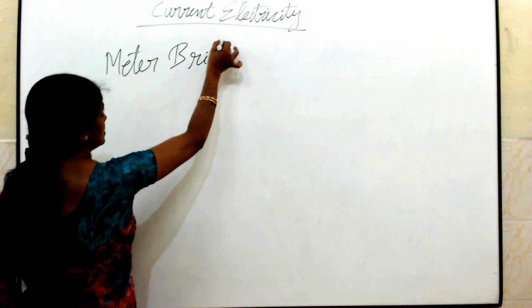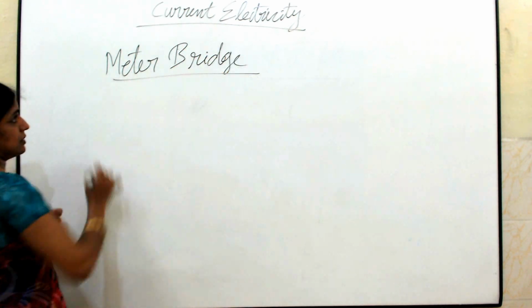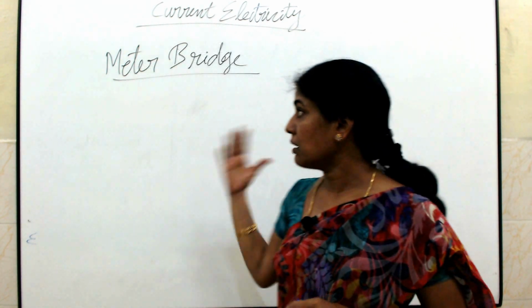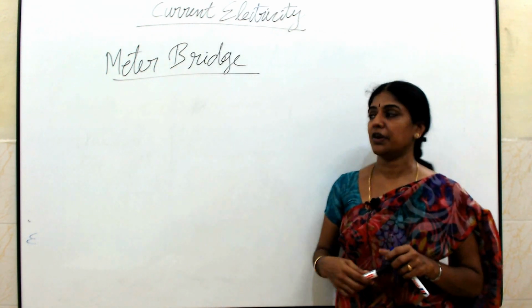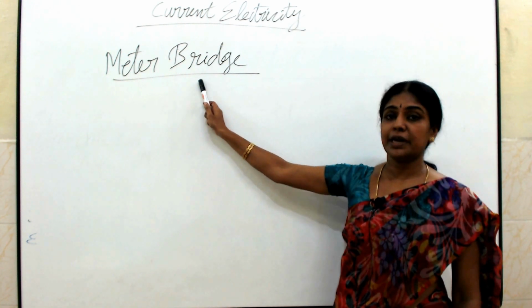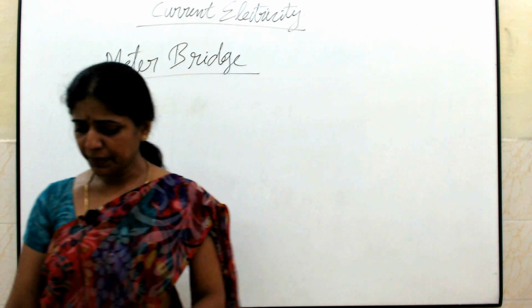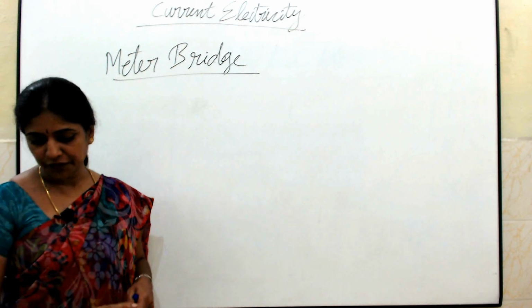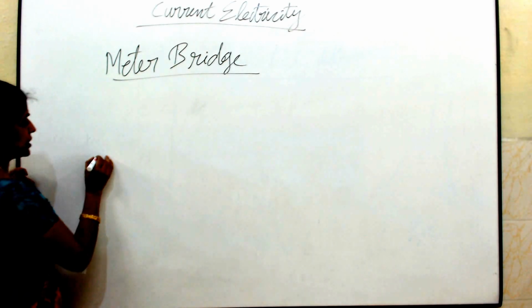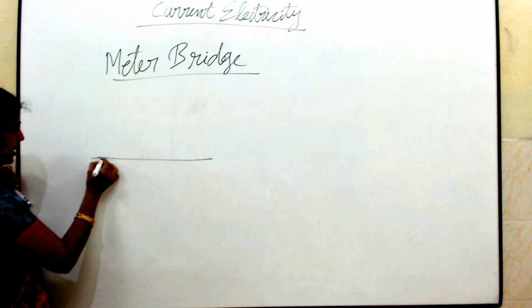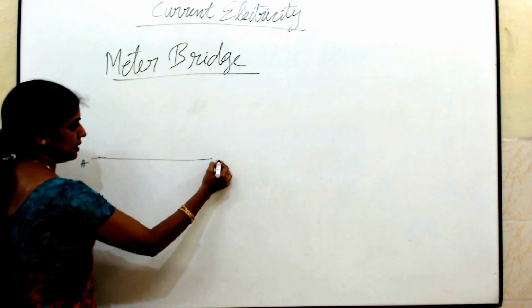Using this meter bridge instrument, we can find out the resistance of the given wire, and I can also find out the specific resistance of the given wire. This is an important application of your Wheatstone bridge network. Here, the meter bridge consists of a thick copper strip. AC is the meter bridge wire.